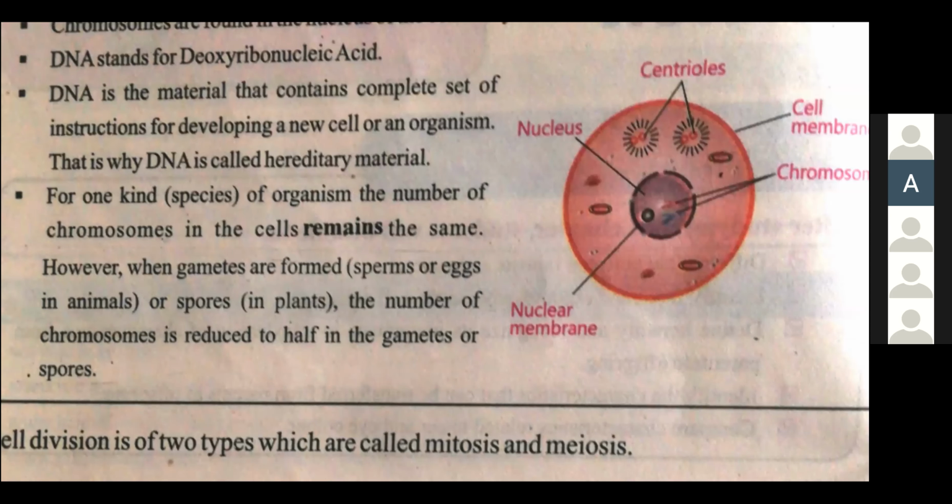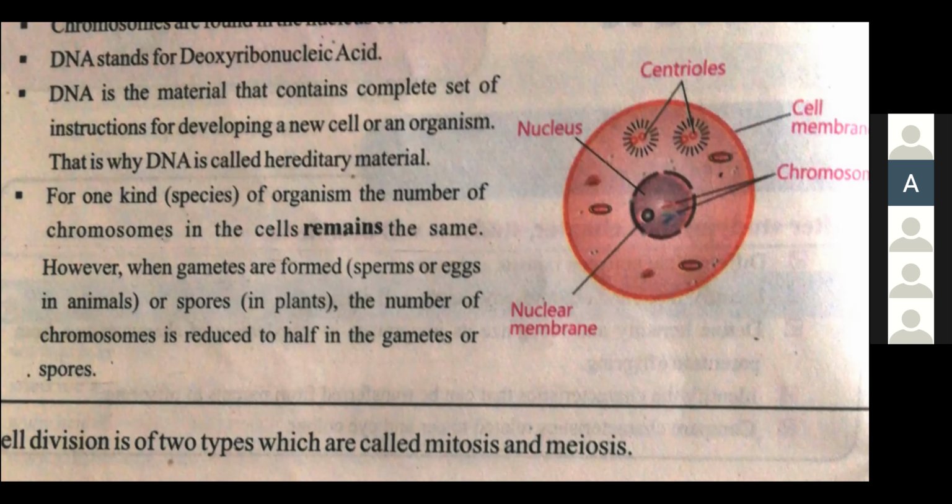However, when gametes are formed, now what are gametes? Gametes are sperms and eggs. And in the case of plants, it is spores. Spores means small seeds that are necessary for the production of plants. The number of chromosomes is reduced to half in the gametes or spores. For example, if the number of chromosomes is 46, it is going to be half, 23, in the form of gametes.